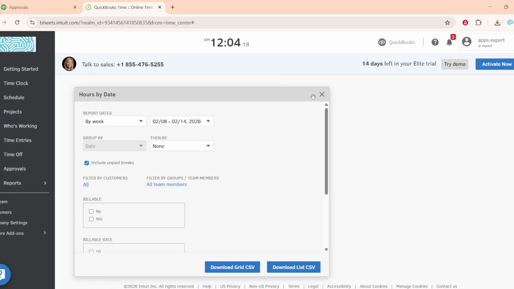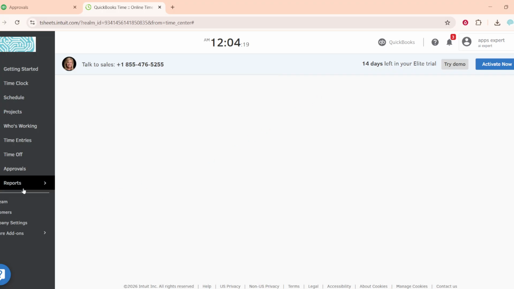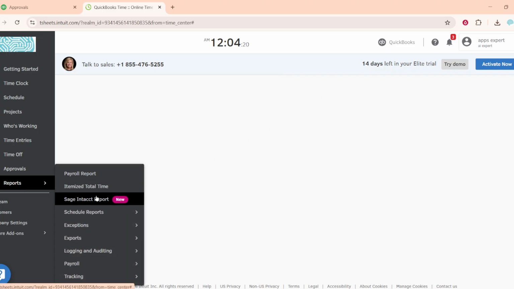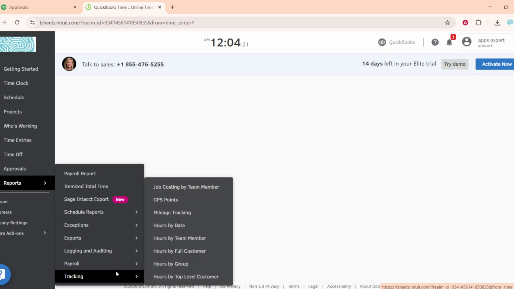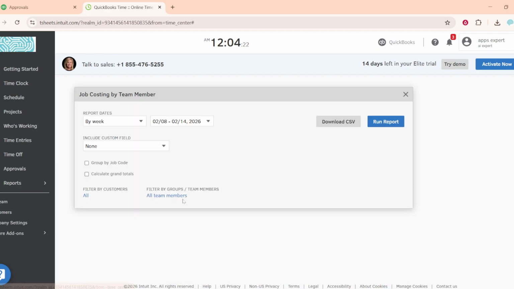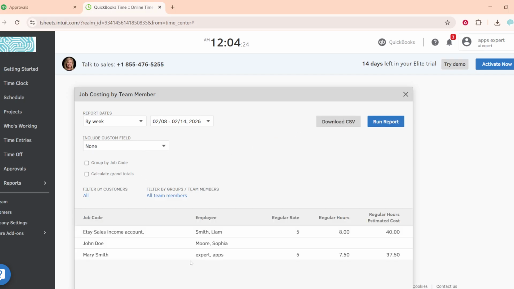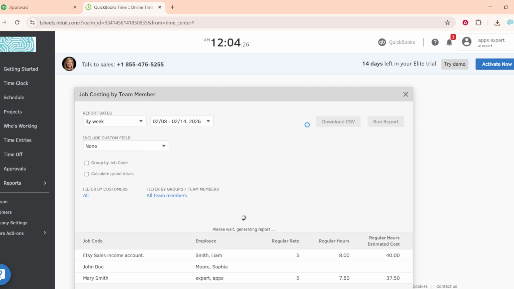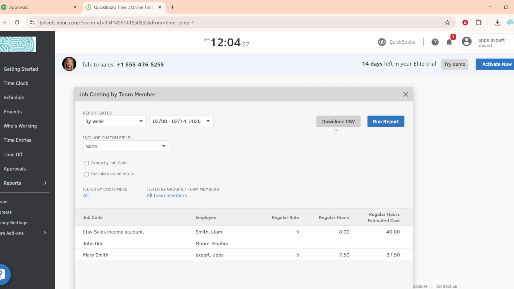Give it a moment to load. This preview lets you confirm totals, make sure the right people and jobs appear, and spot anything that looks off before exporting. To download, scroll to either the bottom or the top of the report and click Download CSV or Download XLSX, depending on what you prefer.